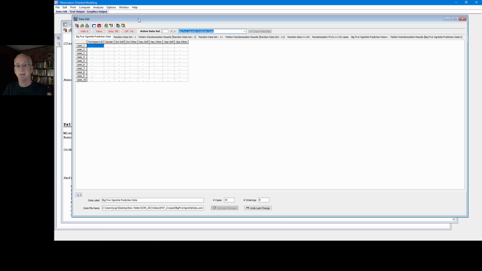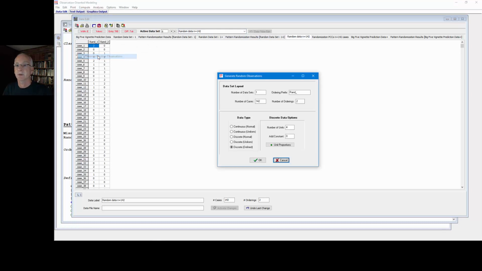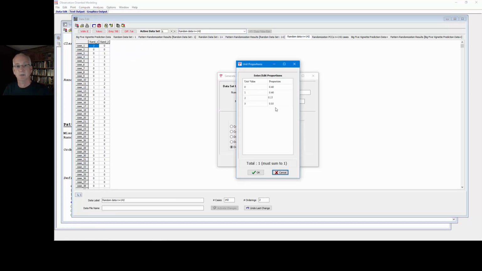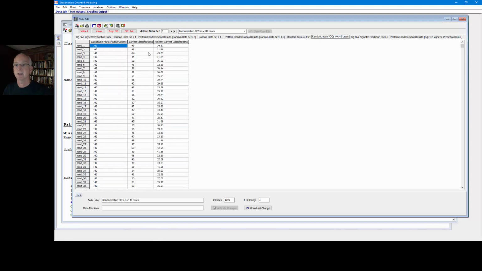Determining the sample size so that we can rule out physical chance to work our way ultimately to inference to best explanation. So with this Big Five study, suppose that I had planned my sample size at 142. So suppose I wanted to compute random observations. You can see I've been here before, 142, use these same distributions we've been using, and set up the data set. Now I've gone ahead and run the analysis and found the results for the randomization test, saved those,